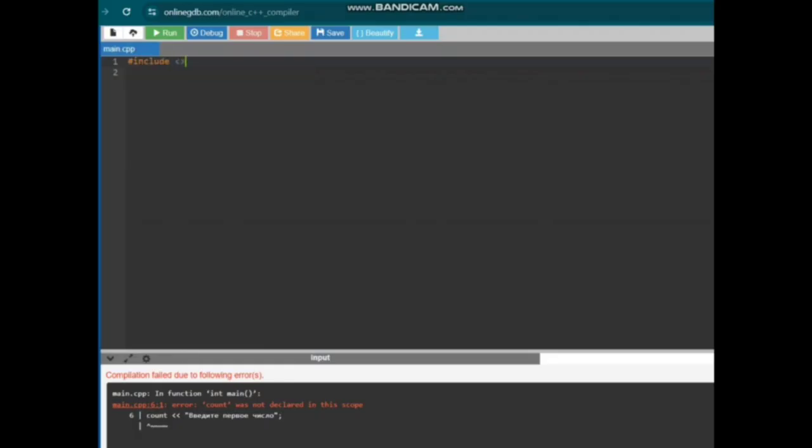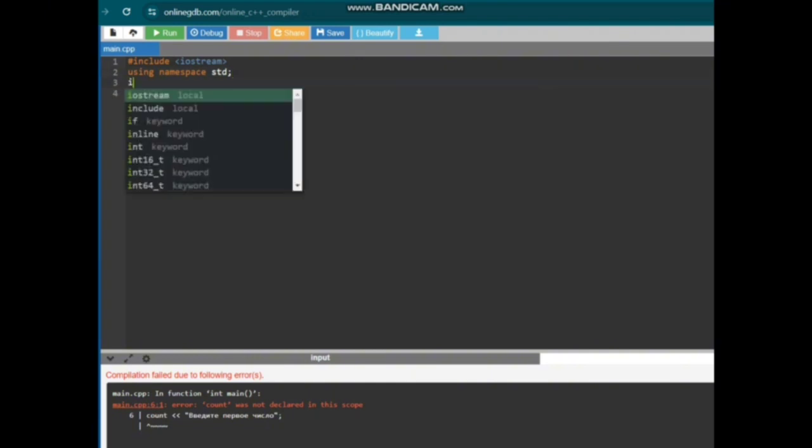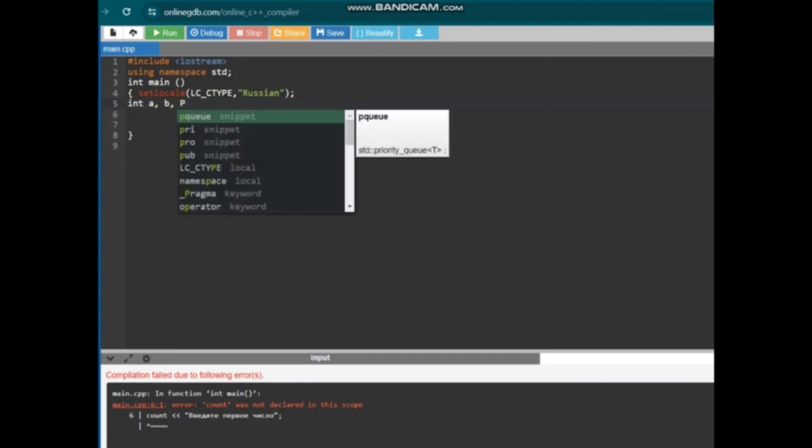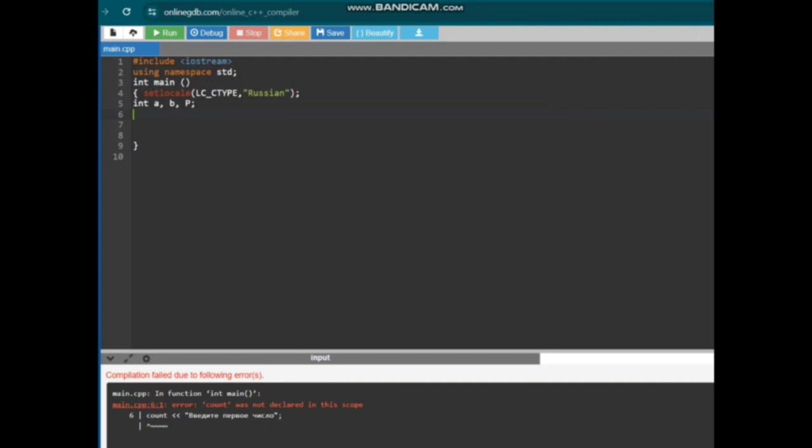At the very beginning of the program, we write #include <iostream> to include the library and using namespace std to avoid having to refer to input and output commands in each line. Next, we write int main so that when we finish writing the program, we can check the code, and open the parentheses. Then, inside the parentheses, we write setlocale, type Russian. Next, we will create three variables a, b, and p. With these variables, we can enter the data to be calculated and output the resulting value.